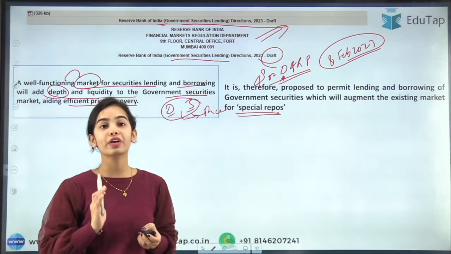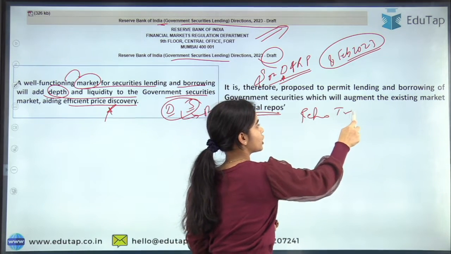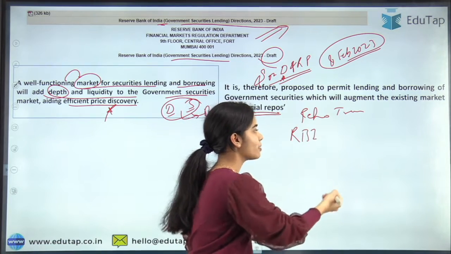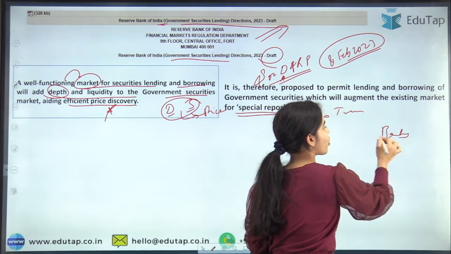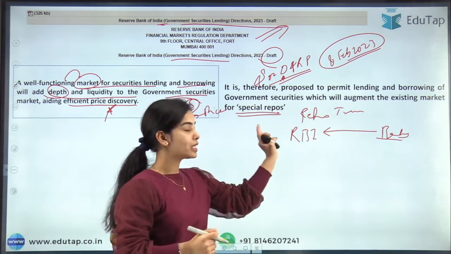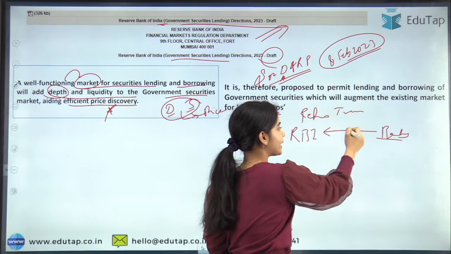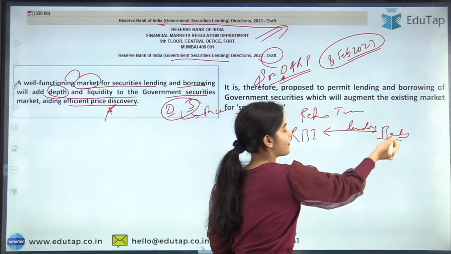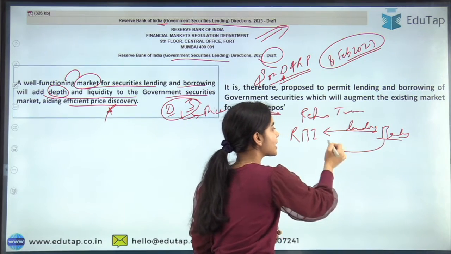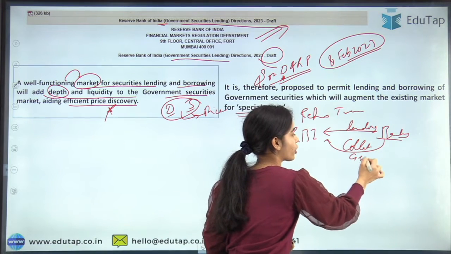Special repos. First of all, what are repo transactions? Let's take the example of the Reserve Bank of India and the banks. The banks are in need of money, and they ask the Reserve Bank of India to lend money to them. So the RBI lends the money to the banks, and for that money, the banks give the Reserve Bank of India collateral in the form of government securities.